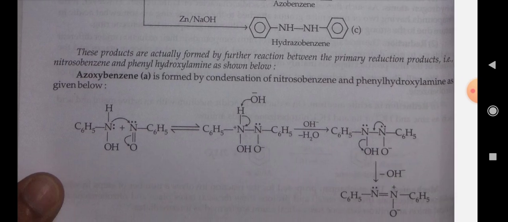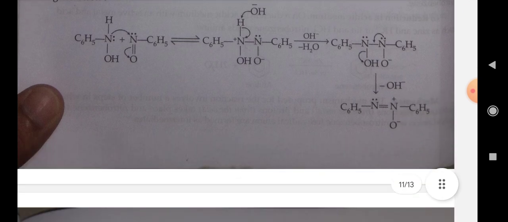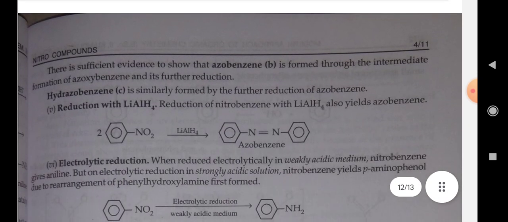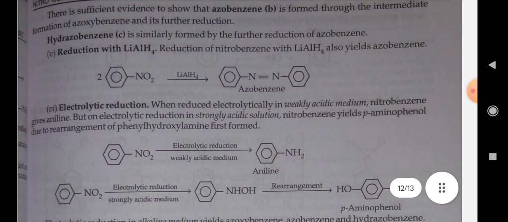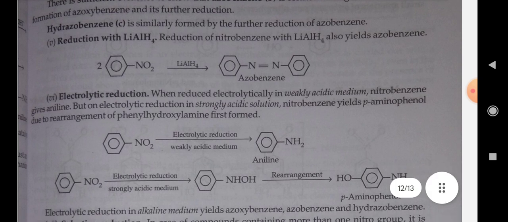Azoxybenzene is formed by the condensation of nitrosobenzene and phenylhydroxylamine, as given below. This is sufficient evidence to show that azobenzene is formed through the intermediate formation of azoxybenzene with its further reduction. Hydrazobenzene is similarly formed by the further reduction of azobenzene. Fifth is the reduction with LiAlH4. Reduction of nitrobenzene with LiAlH4 also yields azobenzene.